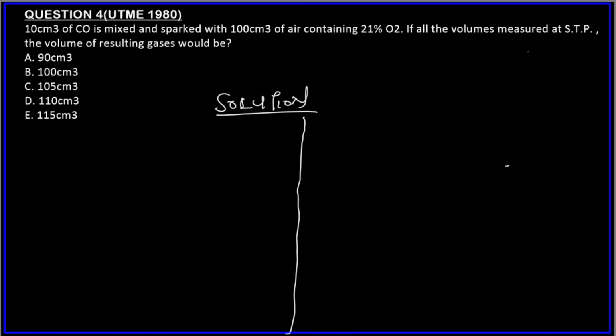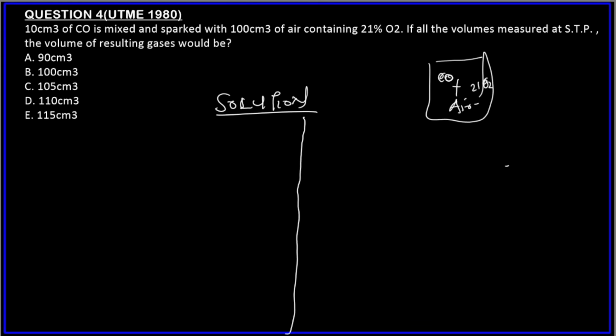If all the volumes are measured at STP, what would be the volume of the resulting gases? So it's like a container now. There is the sparked, mixed CO plus air, and this air contains 21% of oxygen.